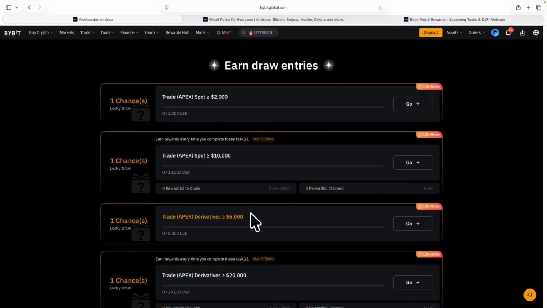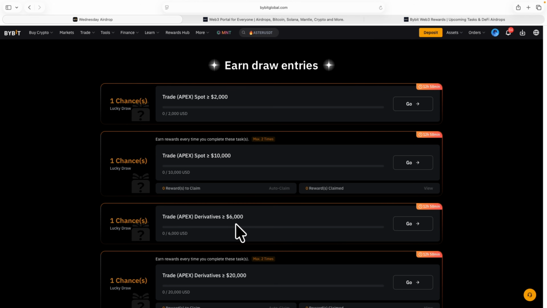That means that you have a trading volume of $6,000 for Apex. So you go on the futures trading page and trade Apex. You can trade maybe $1,000 first, $2,000. Don't forget, this is trading volume, and you are using leverage. Trading volume doesn't mean that you must have $6,000 capital. No. If I'm using, let's say, 10x leverage, that means that I only have to use $600 capital.